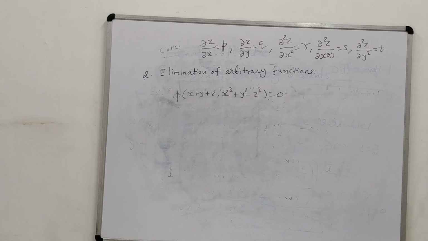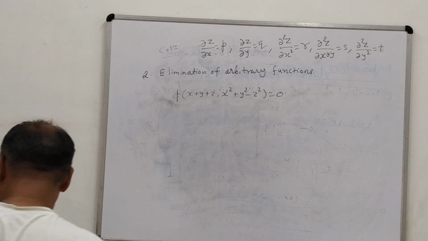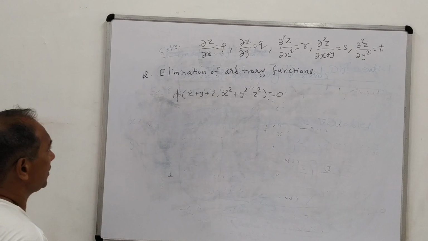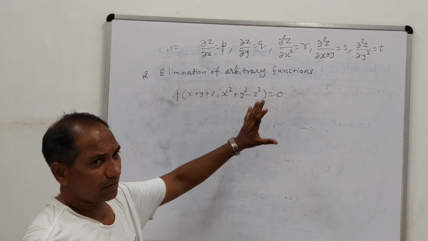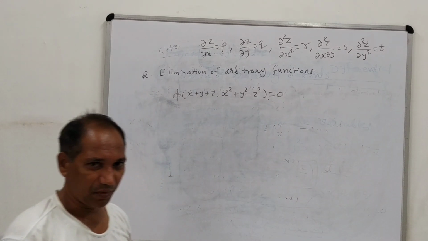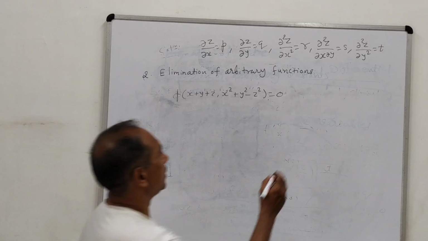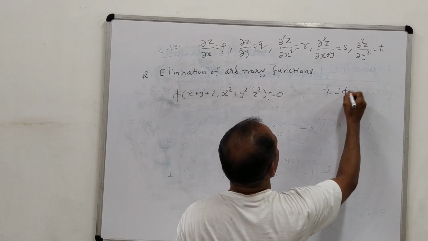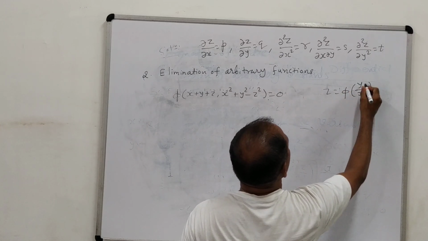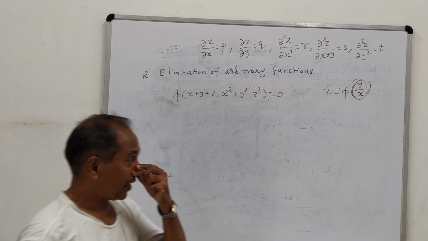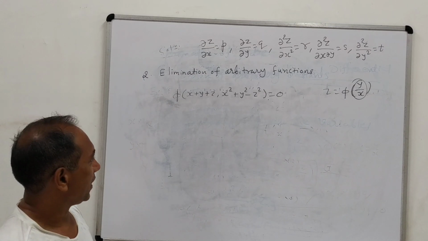So here you can see that as we saw in the first example, we were given z equal to phi into y upon x. That means there the single variable t equals y upon x.